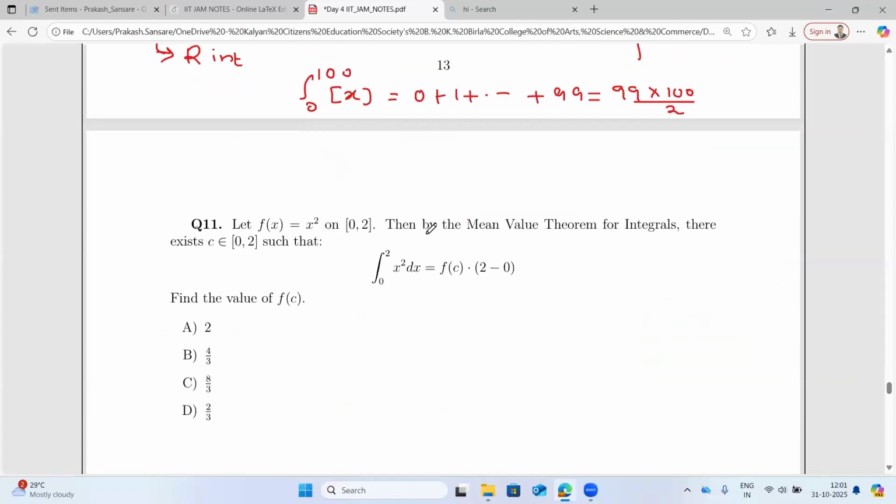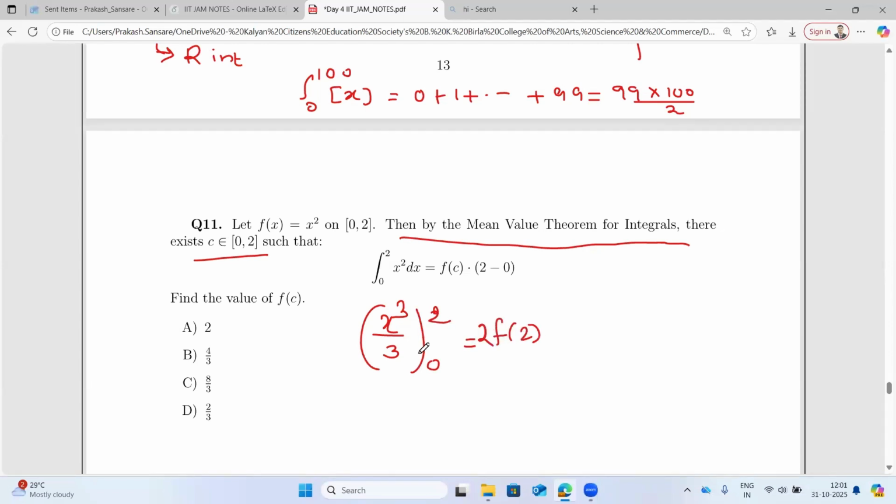Okay. This is the mean value theorem, which says that then by the mean value theorem, the integral value exists. So you can find the integral of this. It is basically x cubed by 3, from 0 to 2, equals f of c into 2, and this is 8 by 3, which is equal to 2 times f of c, and this would imply f of c is equal to, 2 will go to the denominator, so 8 by 6, that is 4 by 3. Okay.